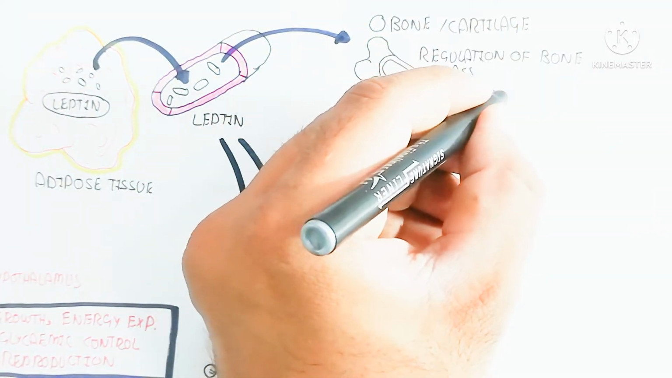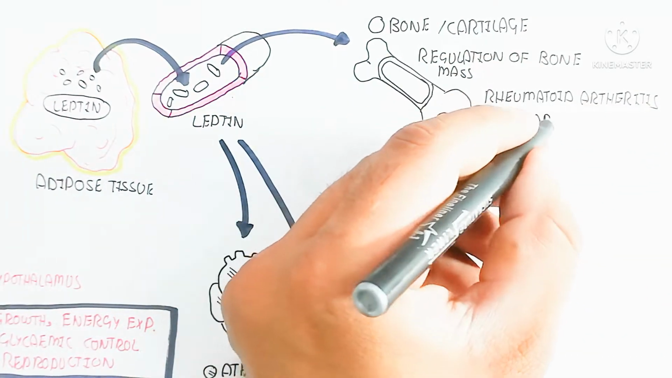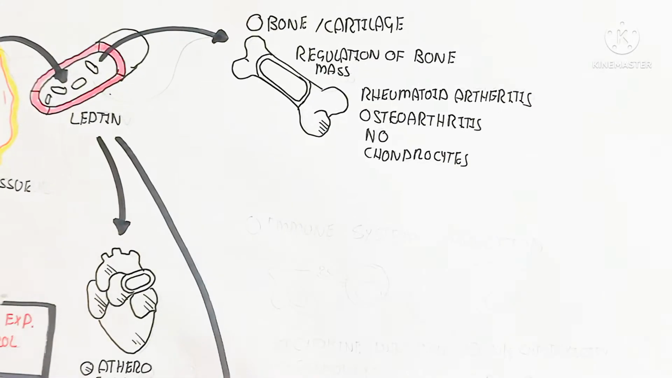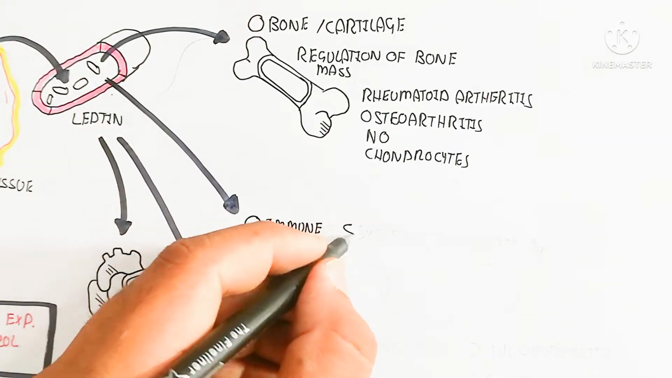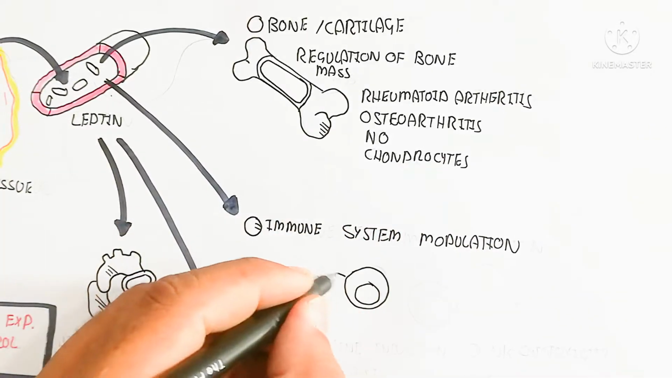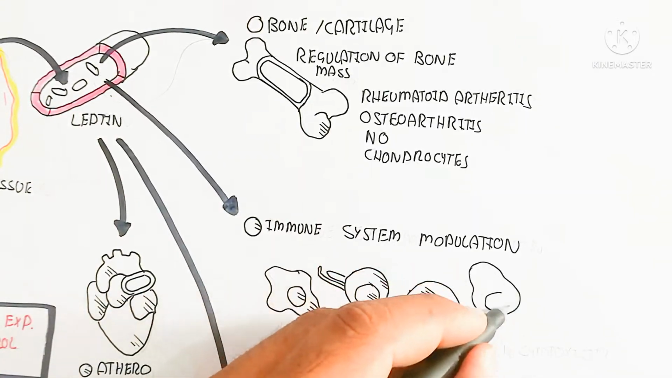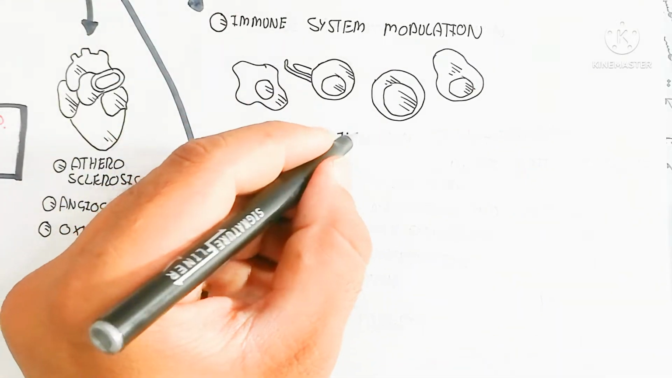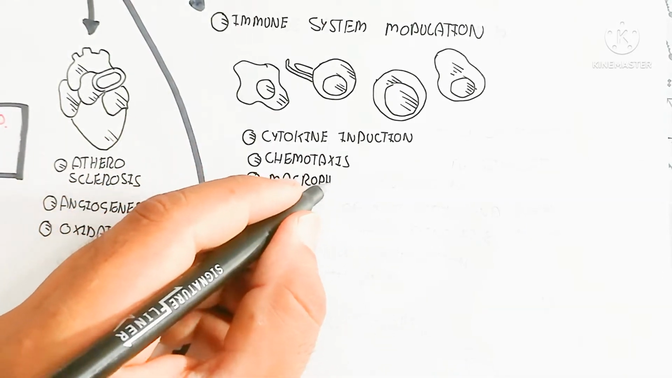So first of all, here is the bone and cartilage, with regulation of bone mass. In this case, when we take in food, the deposition of calcium and phosphate into the bone will be enhanced. We will just understand this generally, not going into detail. So rheumatoid arthritis can be possible, and osteoarthritis, nitric oxide and chondrocytes. The immune cell modulation means cytokine production due to inflammation, due to the intake of more food. Chemotaxis means the movement of immune cells toward the inflammation site.